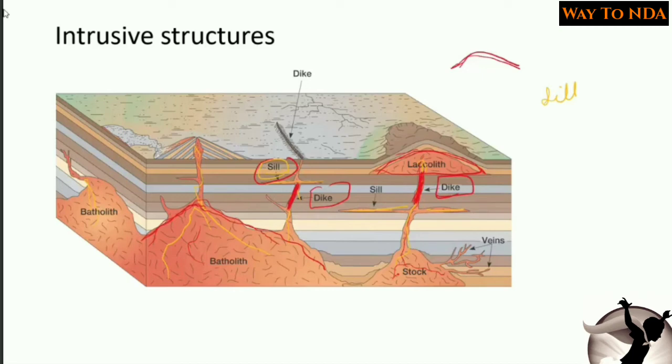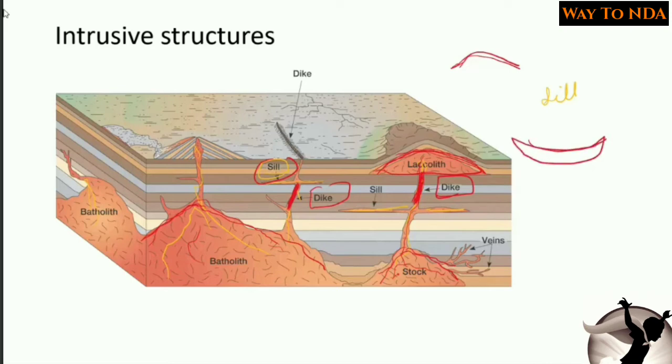The smaller version of the batholith is called a stalk. Then again, this is the laccolith, and there is another structure inside the earth that is the opposite of the laccolith, in this way.